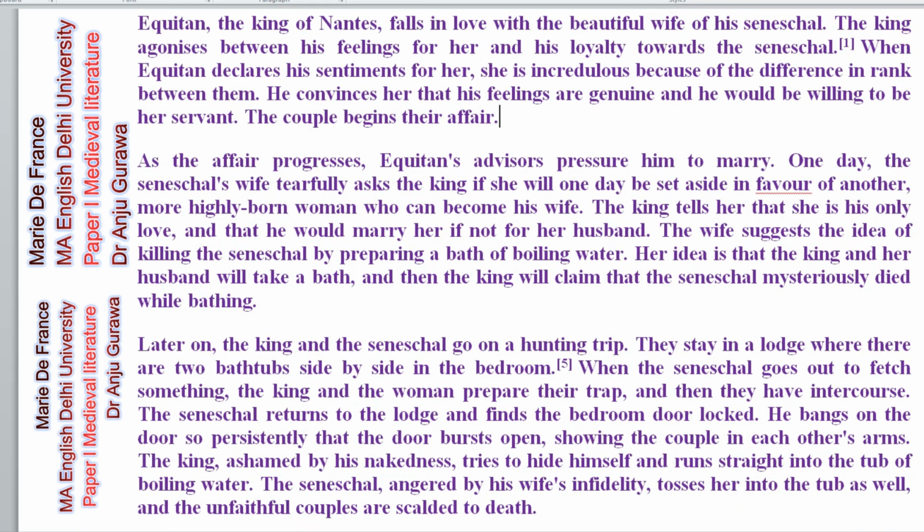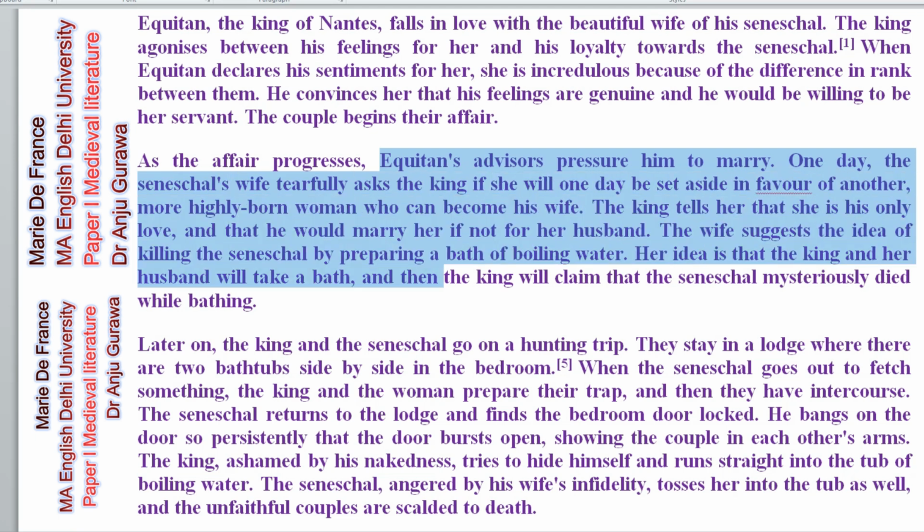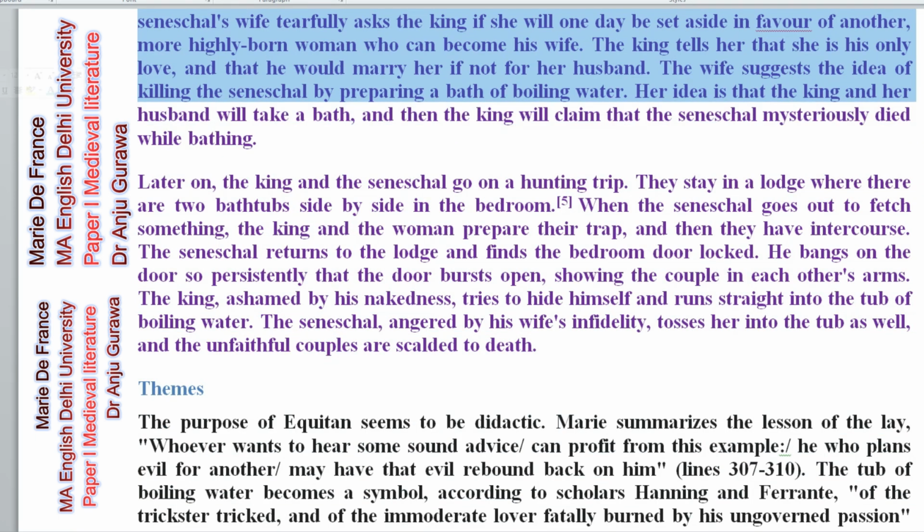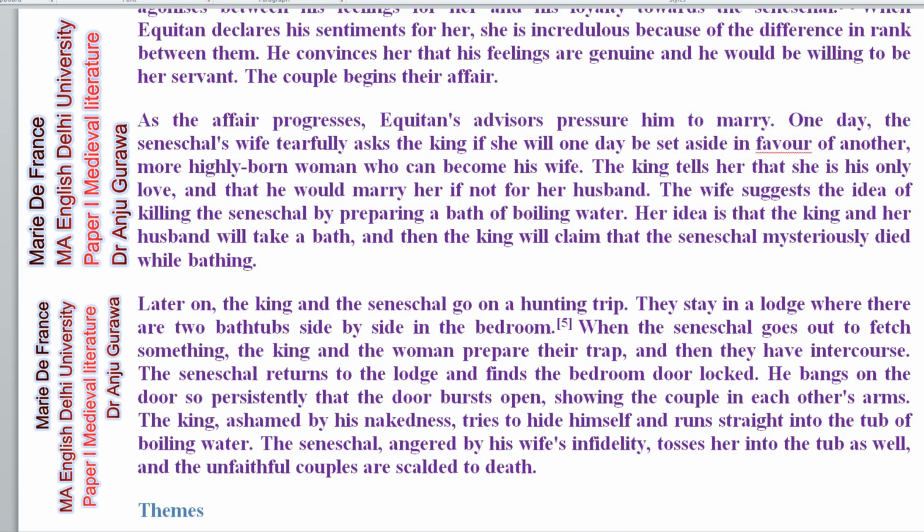As the affair progressed, Equitan's advisors pressure him to marry. One day, the seneschal's wife tearfully asks the king if she will one day be set aside in favor of another, because having many wives was a custom during this time, a more highly born woman who can become his wife.